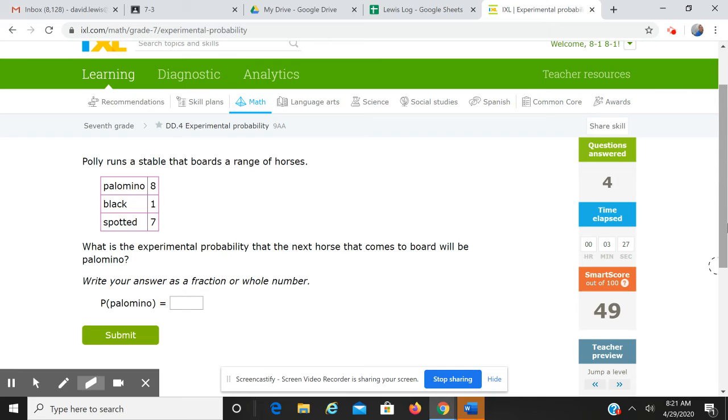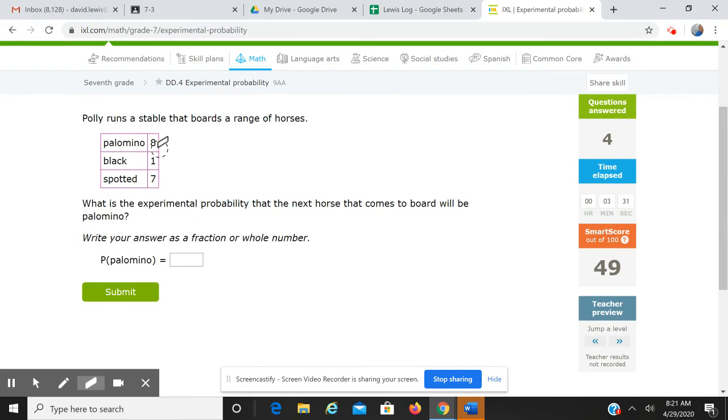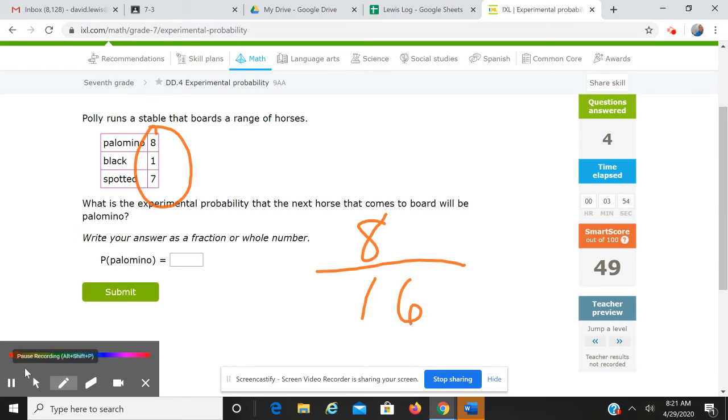Polly runs a stable that boards a range of horses. Notice these are different types of horses. What's the experimental probability that the next horse that comes aboard will be a Palomino? Well, Palomino, there's 8, and we have to now add those up, which is 1/2.